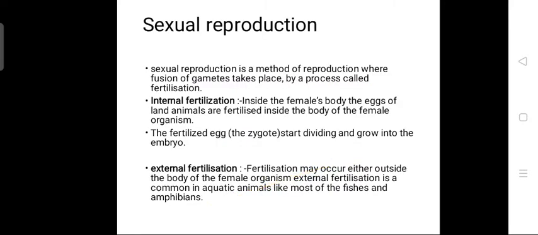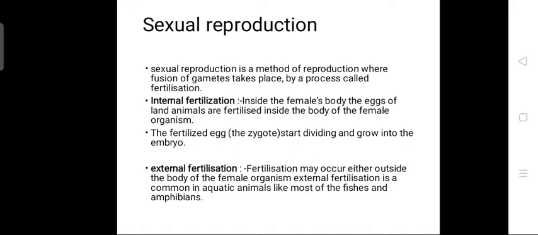So coming to sexual reproduction, it is nothing but a fusion of the gametes where both the male and female gametes get fused, and this process is called fertilization. This process is either internal or it may be done externally. So two types of fertilization can take place in organisms: internal fertilization and external fertilization.